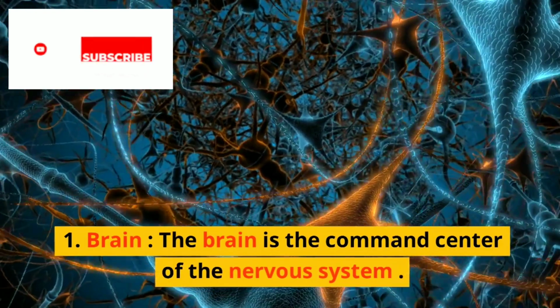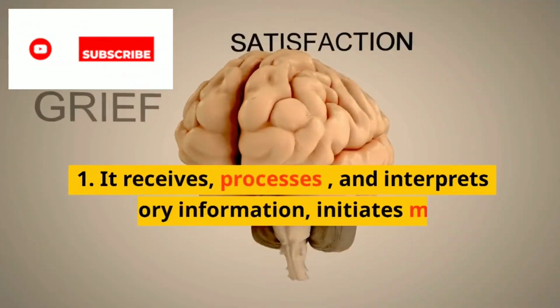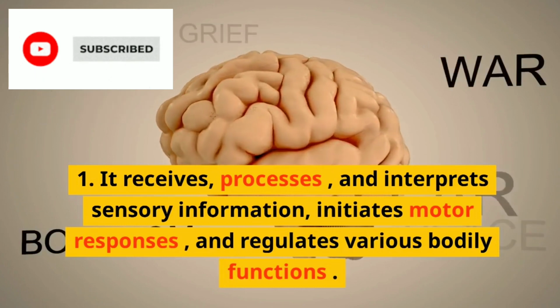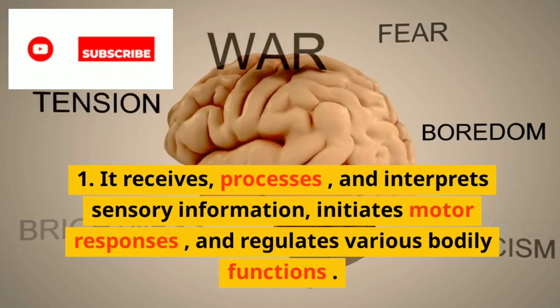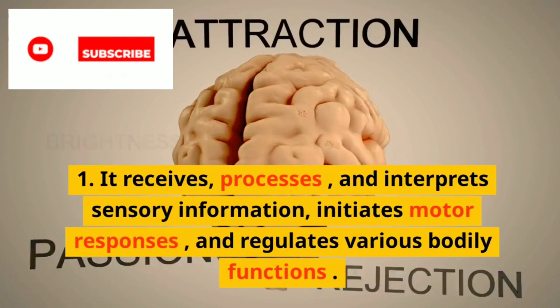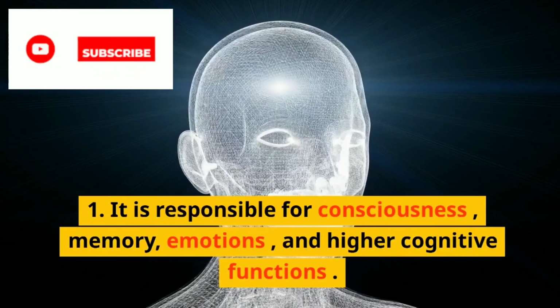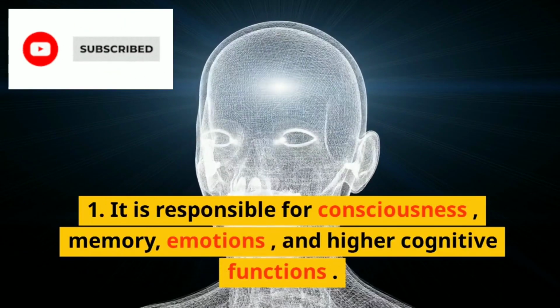Central nervous system, CNS. 1. Brain. The brain is the command center of the nervous system. It receives, processes, and interprets sensory information, initiates motor responses, and regulates various bodily functions. It is responsible for consciousness, memory, emotions, and higher cognitive functions.